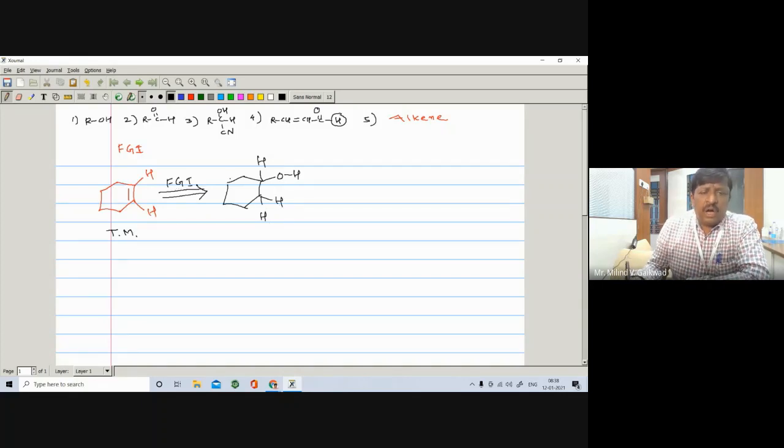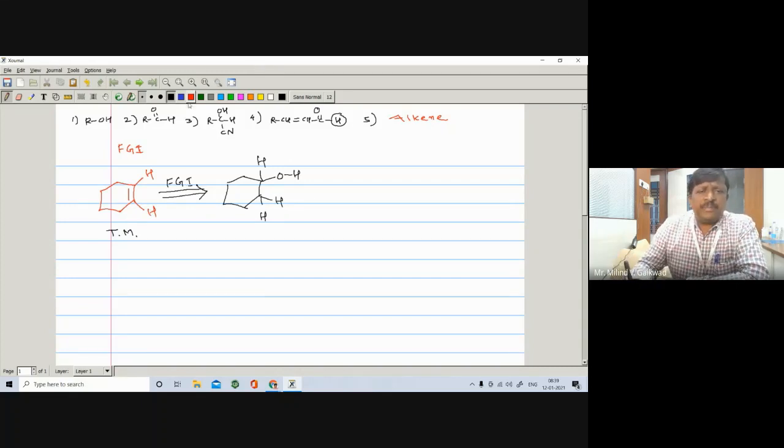So FGI means writing one functional group for another functional group. Here we convert the alkene into the corresponding alcohol. So it is a functional group interconversion.